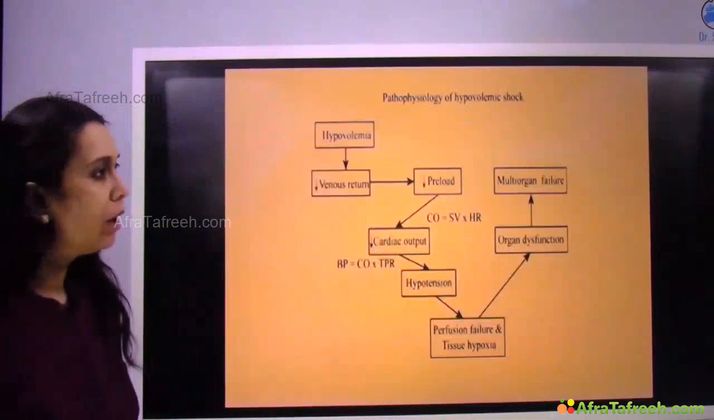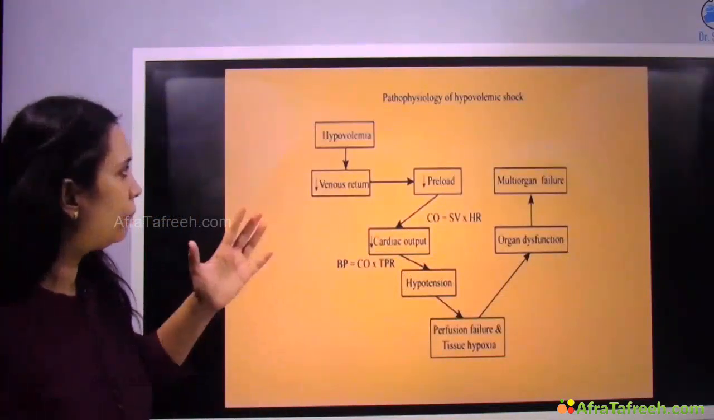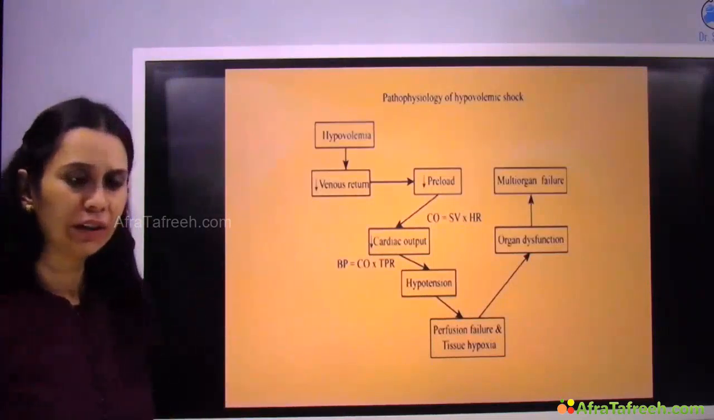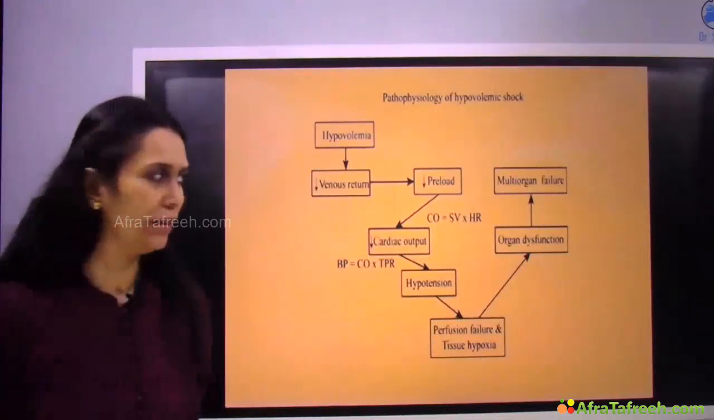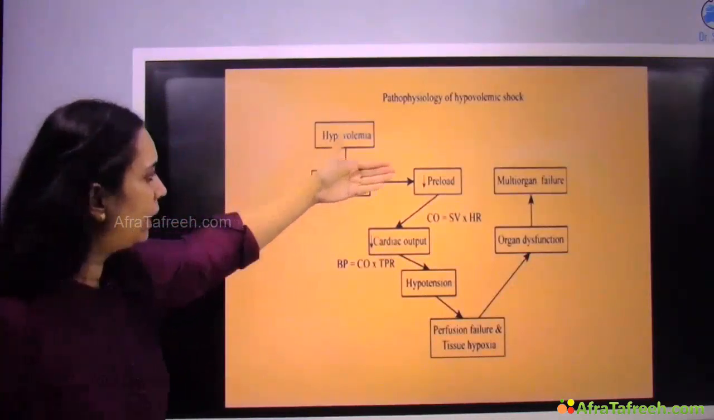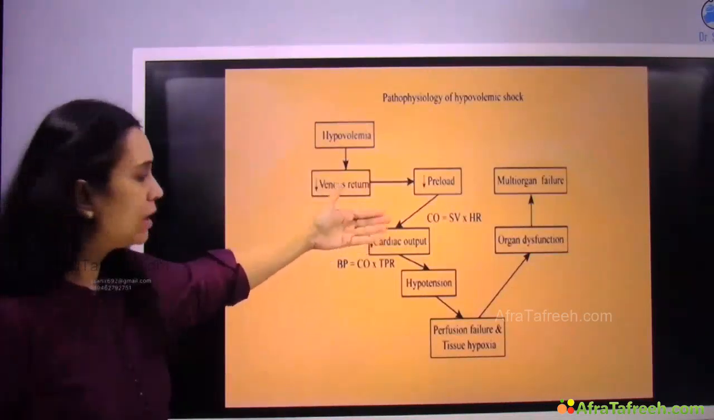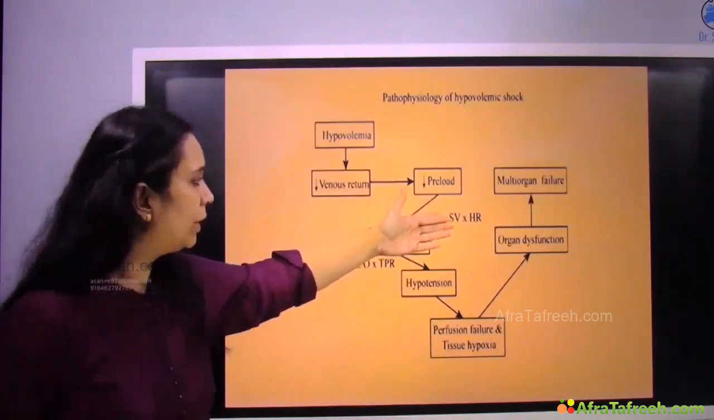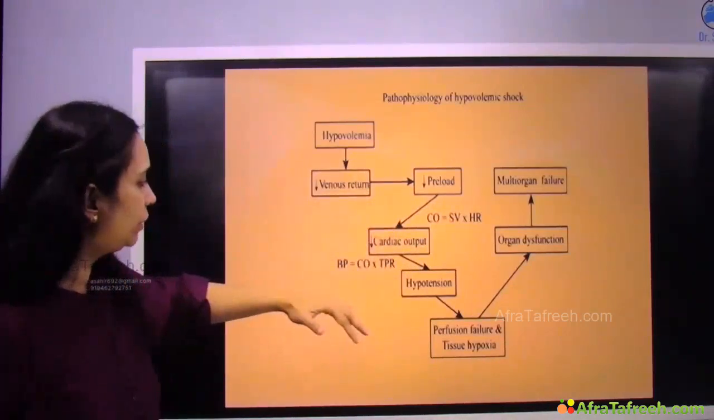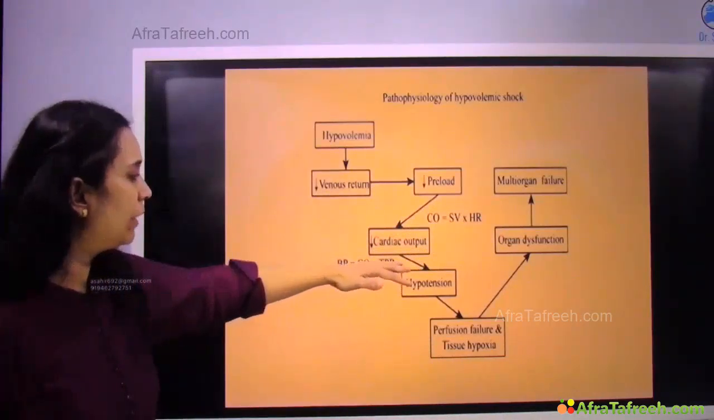Okay. Now, what is the pathophysiology of hypovolemic shock? Remember, because of hypovolemia, venous return decreases and preload decreases, then cardiac output decreases. Cardiac output is equal to stroke volume times heart rate. So when preload is reduced, cardiac output is reduced. Blood pressure is equal to cardiac output times total peripheral resistance.